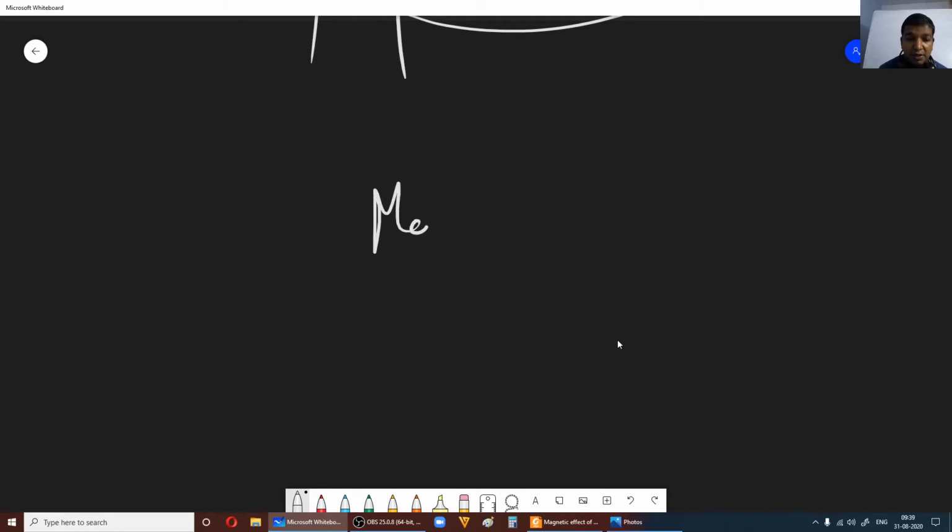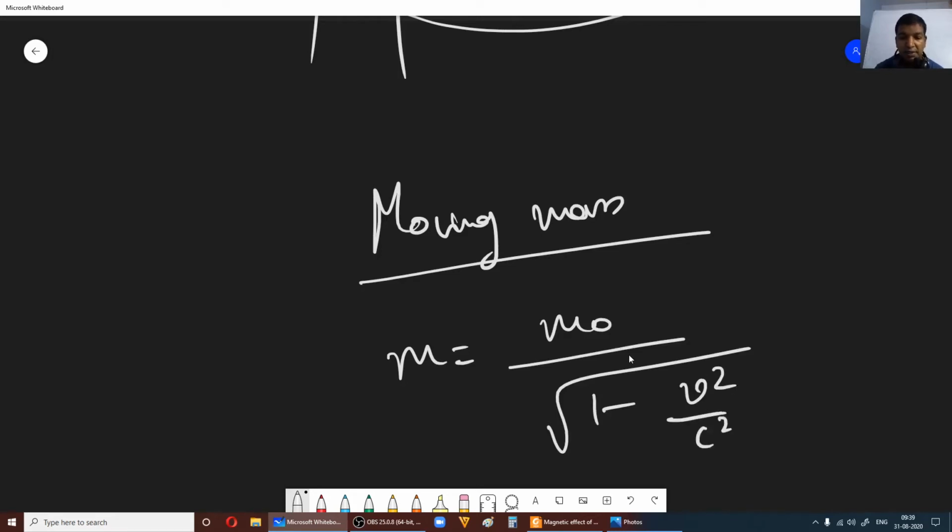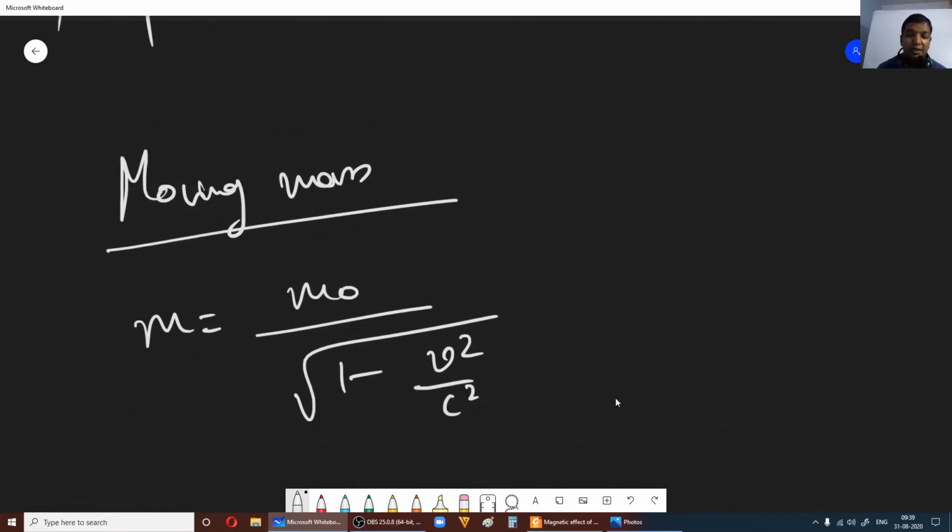This moving mass concept will come into play, where m is equal to m naught divided by the square root of 1 minus v square by c square. So mass will keep increasing, and we have to consider relativistic mechanics, or you can say the special theory of relativity.